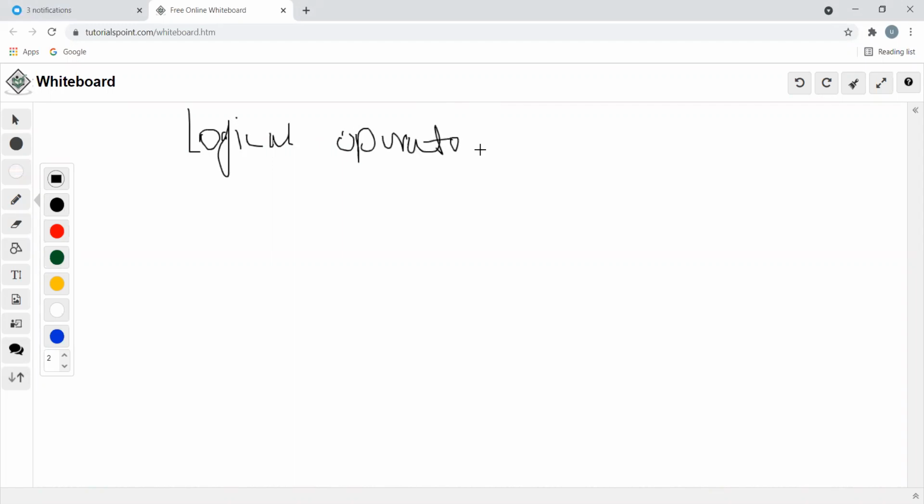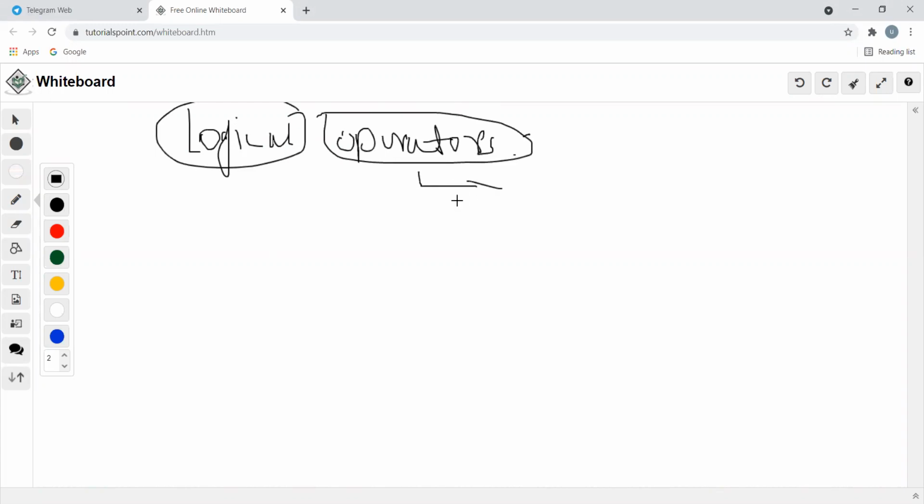Yes, sir. Now we will divide the things. Let us understand this word first. Leave the logic, apply the operators. What do you mean by the operator? Operator is a symbol, sir. As we learned, operator is a symbol which will perform some task. Let us understand, operator is a symbol which represents a particular task.